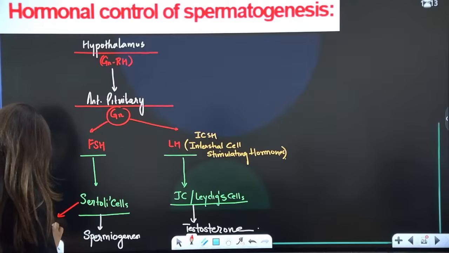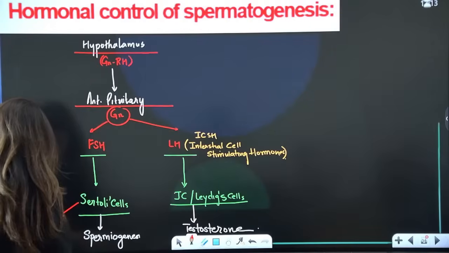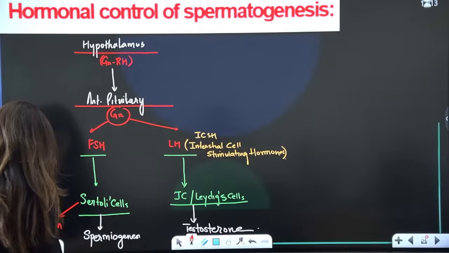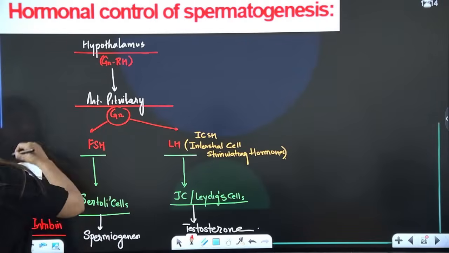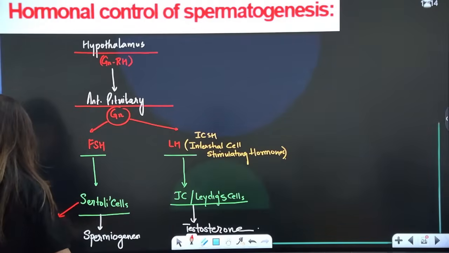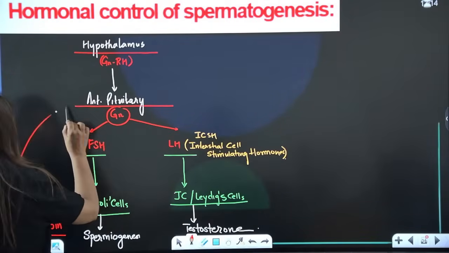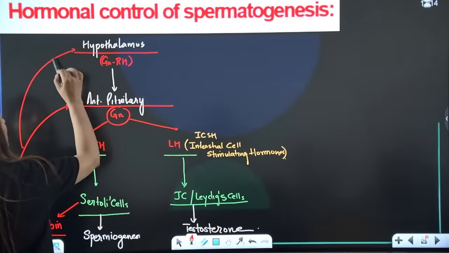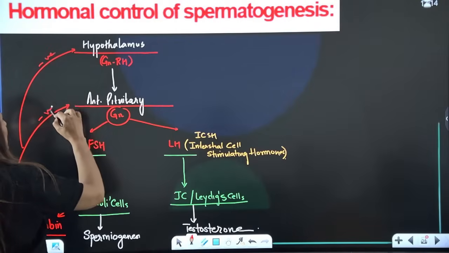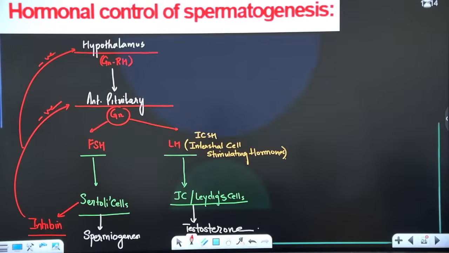And as the name indicates, inhibin is going to inhibit the production. Inhibin is going to have negative feedback on the hypothalamus and anterior pituitary. Please tell me these points are super clear.